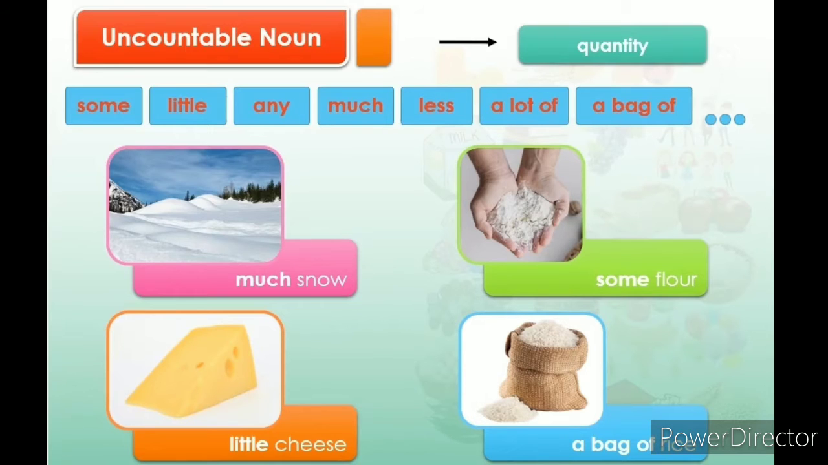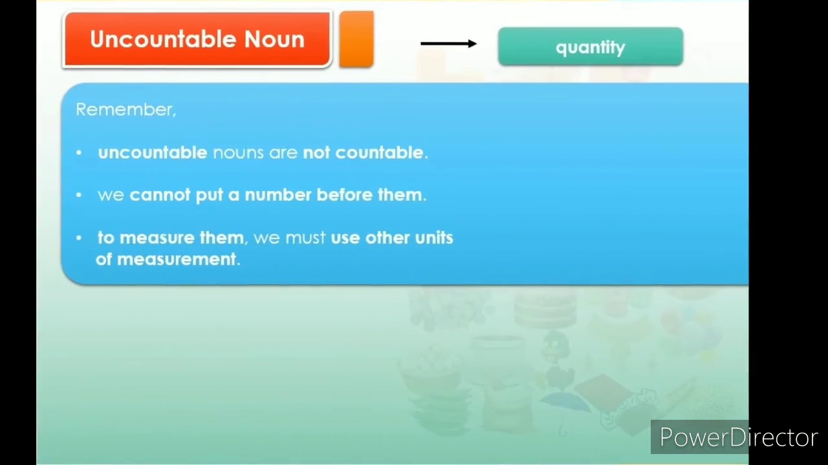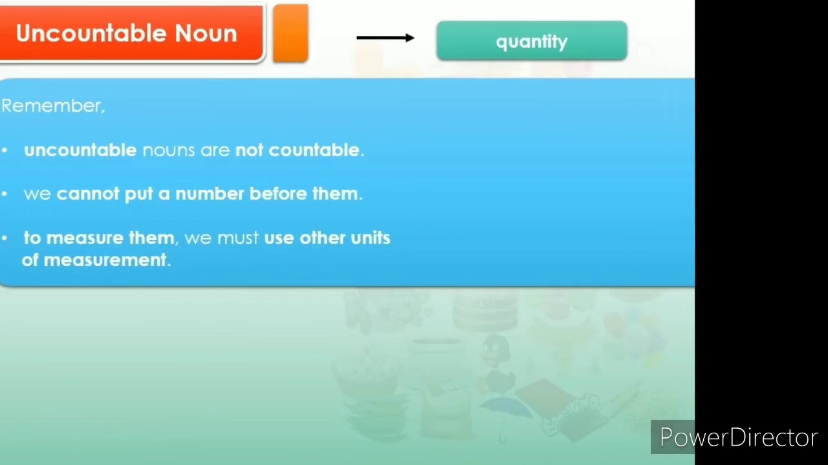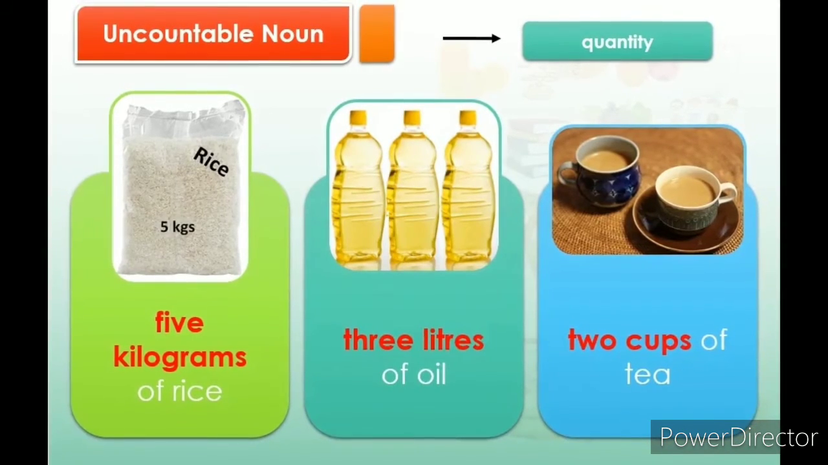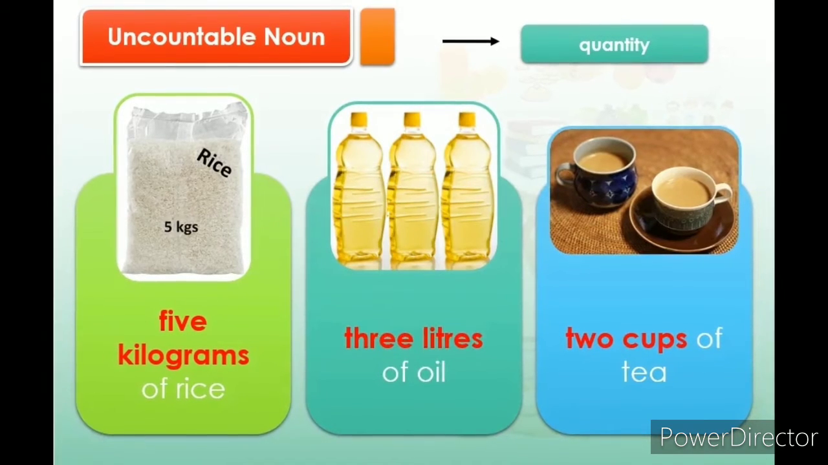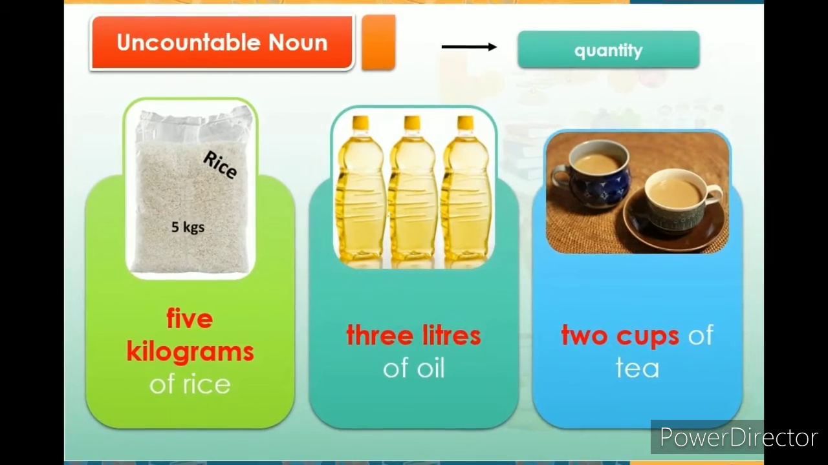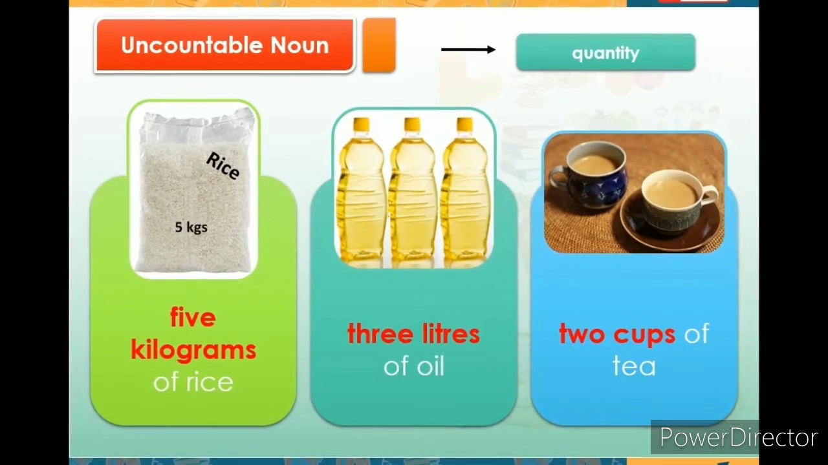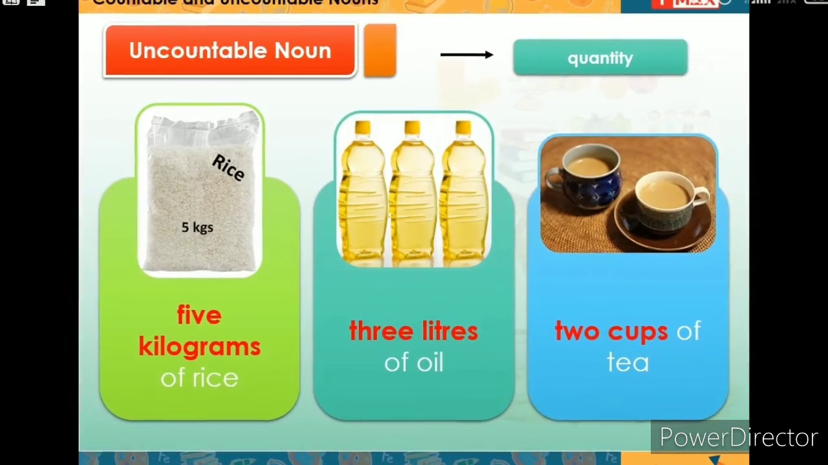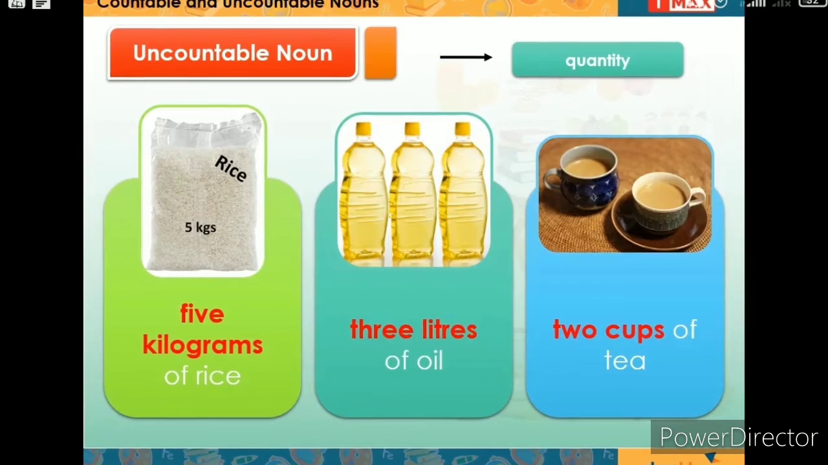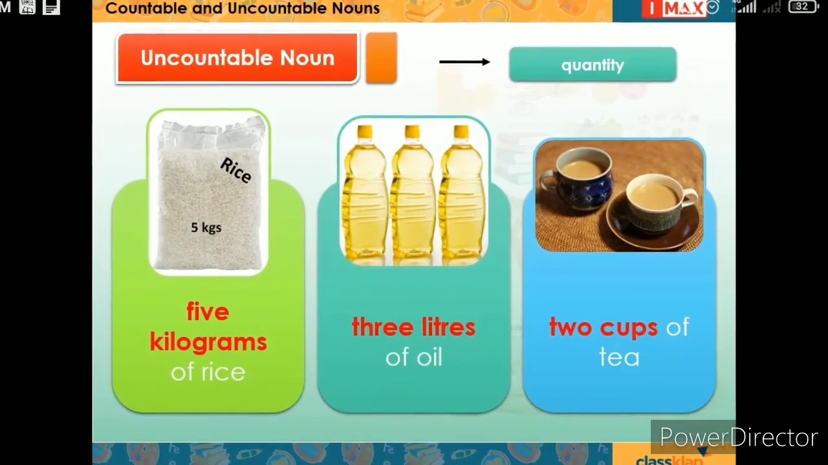For example, 5 kilograms of rice, 3 liters of oil, 2 cups of tea. So these are the ways we need to measure those nouns. Children, we can modify uncountable nouns with quality words and phrases to make them countable.